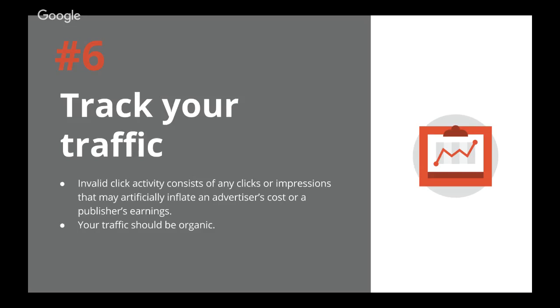The best way for a developer to identify invalid clicks is by using the custom URL channels feature in the AdSense front end, where a developer can see what kind of traffic particular pages on their apps are receiving. As a second step, you can also use Google Analytics to identify what kind of traffic pages in your app are receiving, and how you can block any kind of anomalies or invalid click activities.